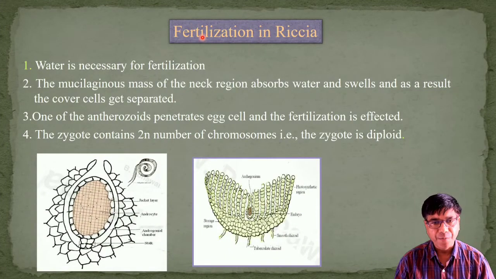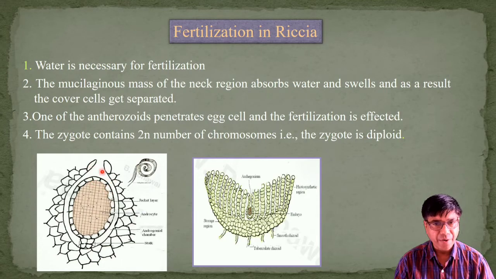Fertilization means fusion of male and female gamete. In all bryophytes, water is necessary for the process of fertilization. Water is needed for rupturing antheridia and for opening of archegonial chamber.